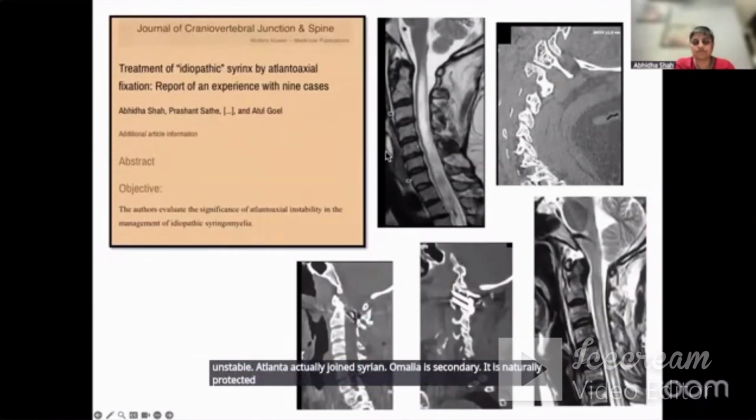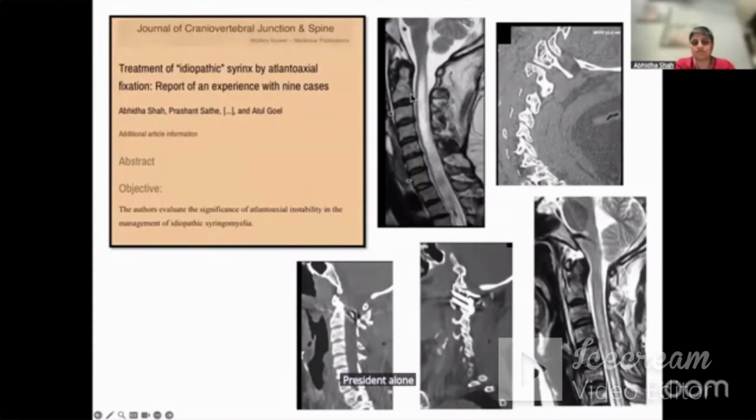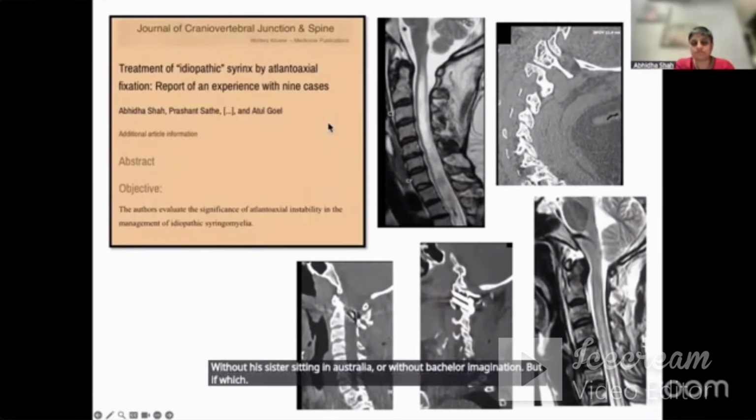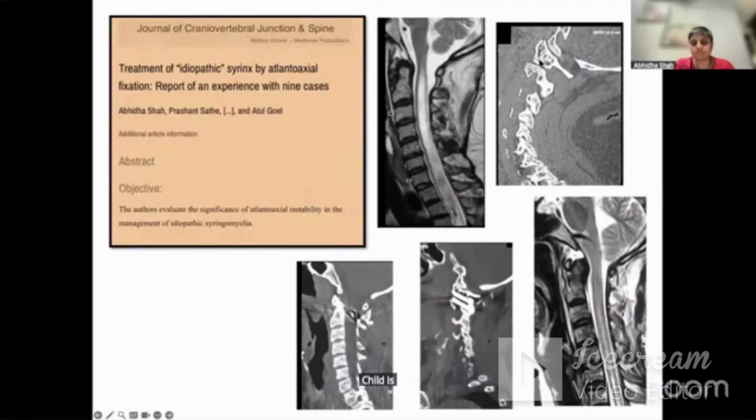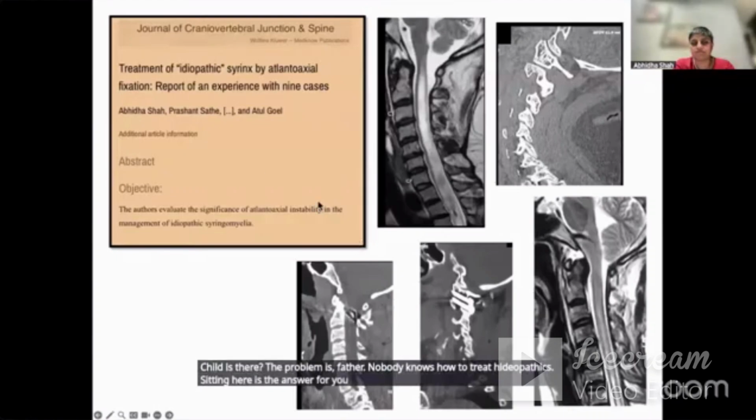It is naturally protected. It can present, this one child can present alone without Chiari. Chiari can present alone without his sister syringomyelia or without basilar invagination. But whichever child is there, the problem is the father. To treat the father, Syrinx, nobody knows how to treat idiopathic Syrinx. Here is the answer for you. And here is the article for you to read.